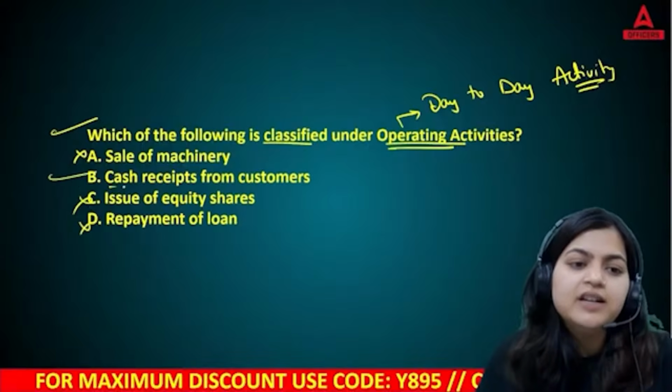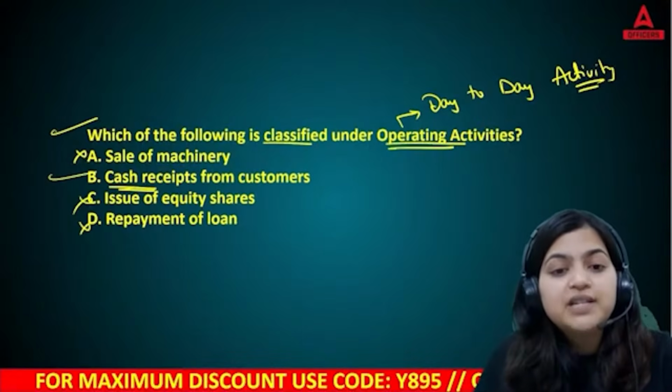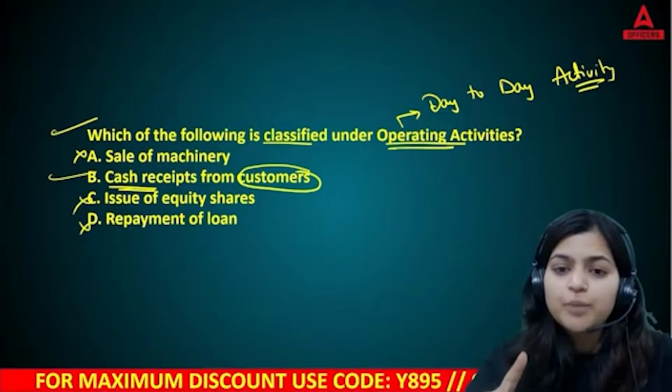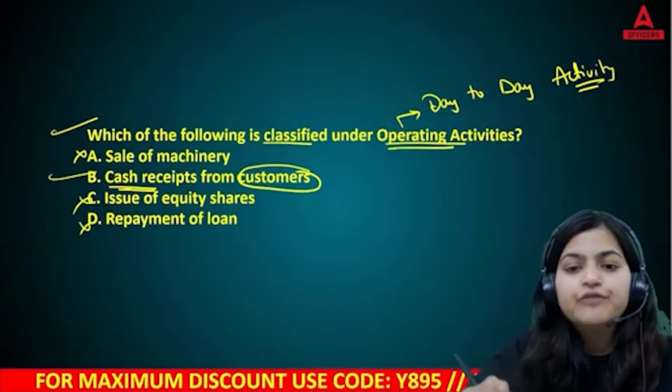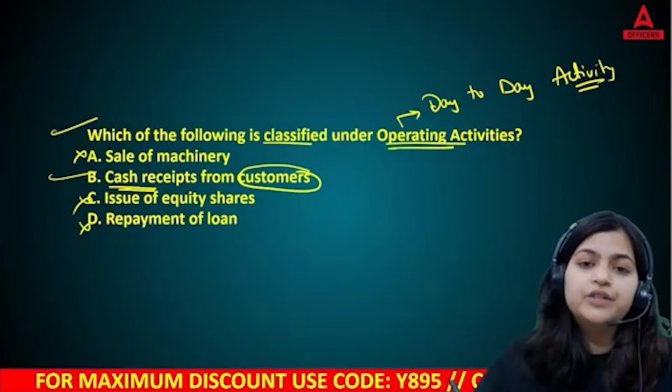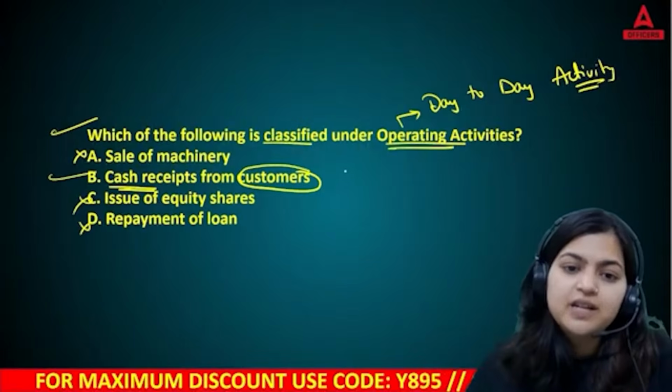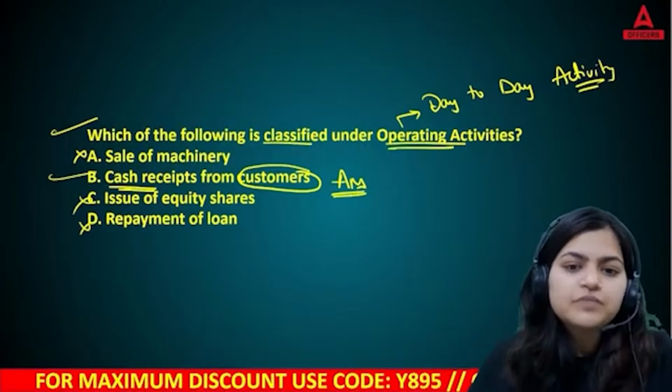Correct answer is answer B. Cash receipts from customers. On daily basis, these customers will come to your shop. They will purchase goods. They will give cash to you. Or if they are purchasing on credit, on future dates, they will give you or they will return this amount. Yes, so right answer is answer B.